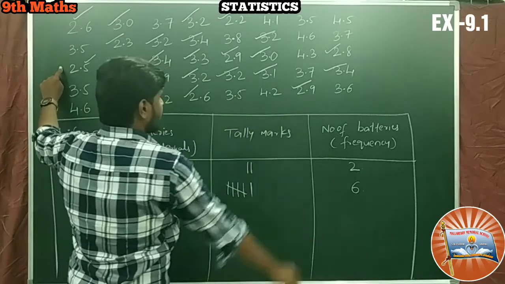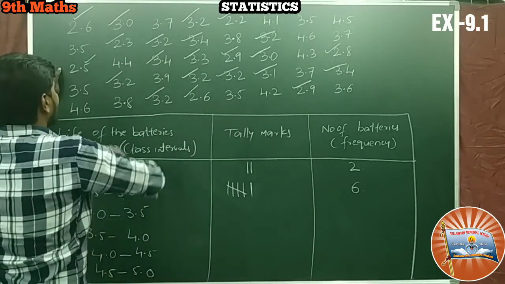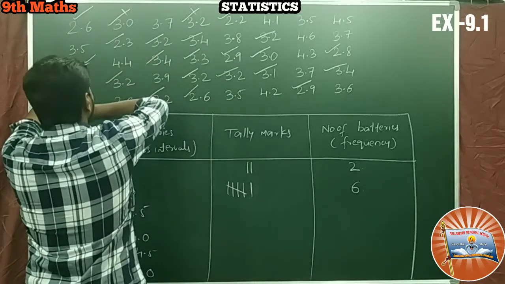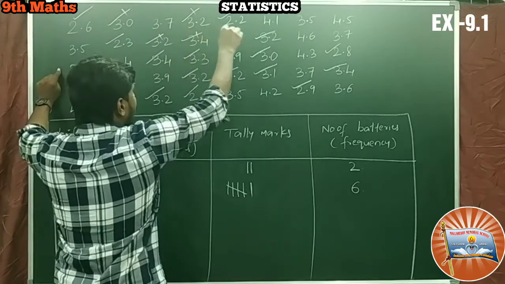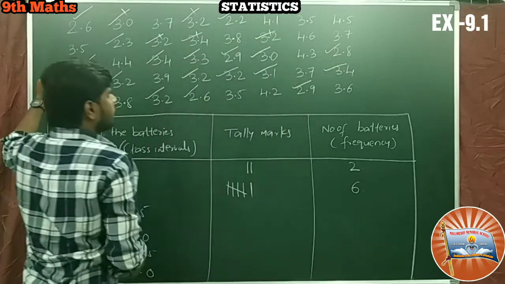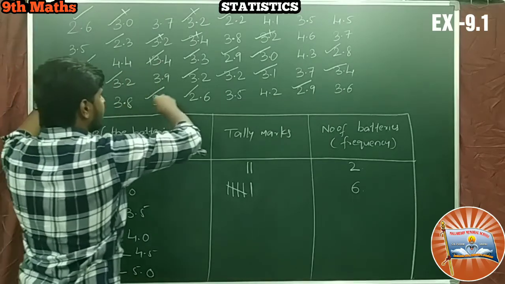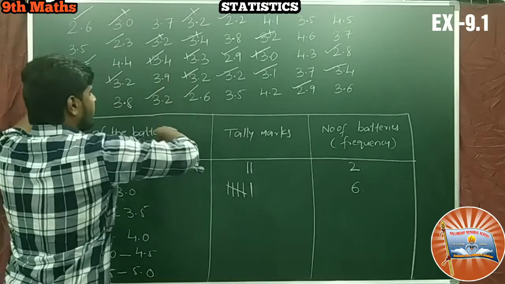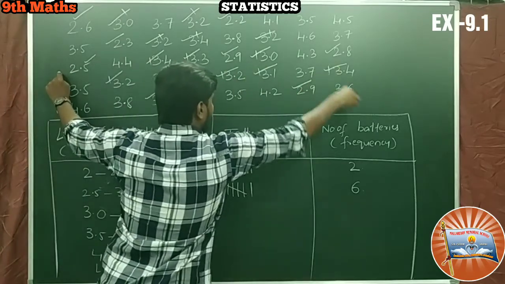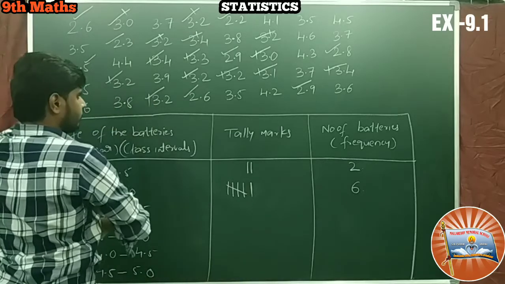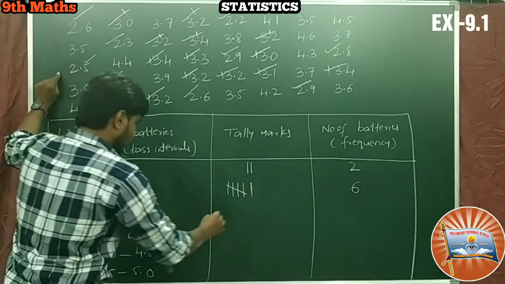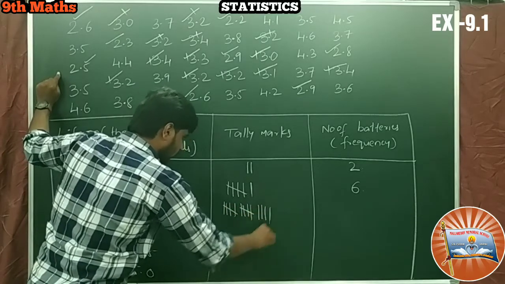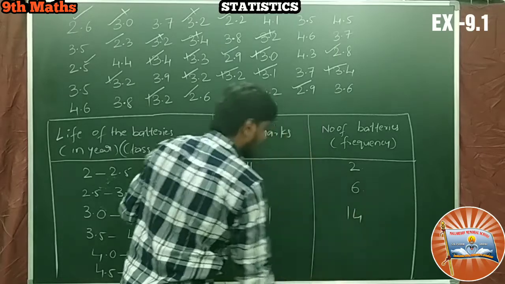Yes, 14 are there. So we check once again. 1, 2, 3, 4, 5, 6, 7, 8, 9, 10, 11, 12, 13, 14. So write down here 14.